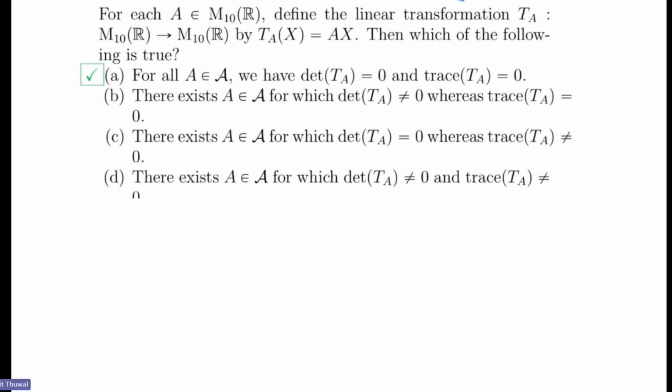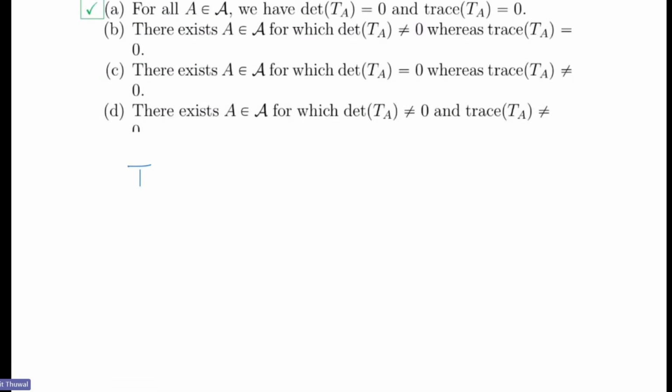And for each A, we define the linear transformation T_A, which acts on vectors by A. Then which of the following is true? For all A in the set, the determinant of T_A is 0 and the trace of T_A is 0, or C: T_A is a nilpotent operator. Why?